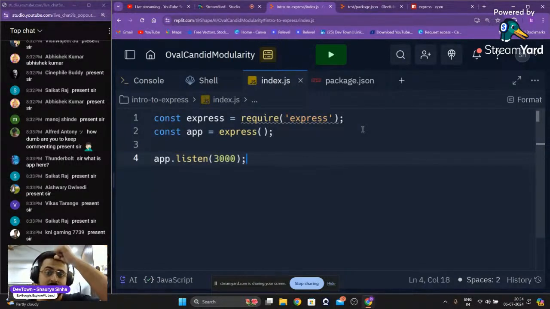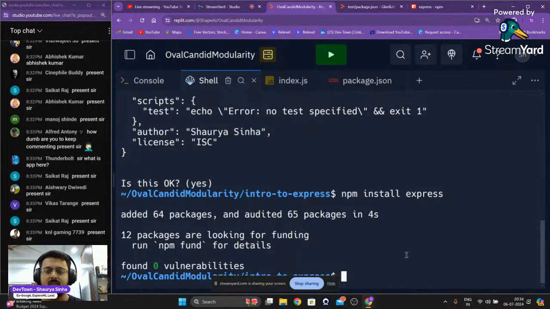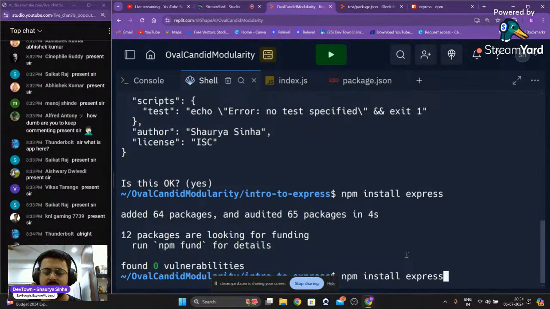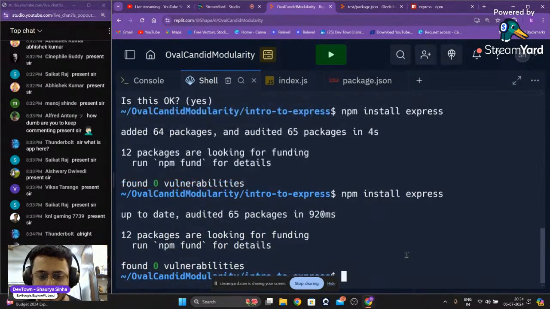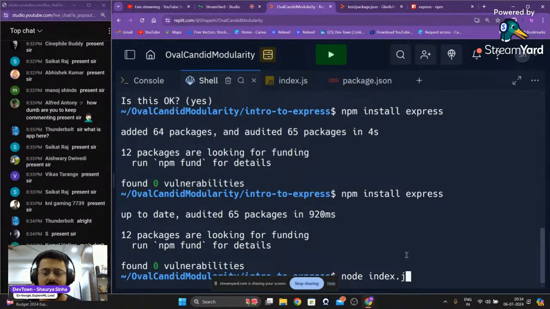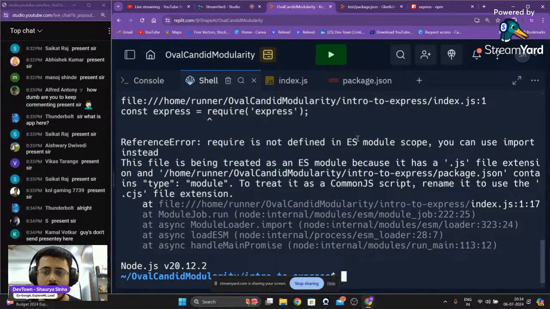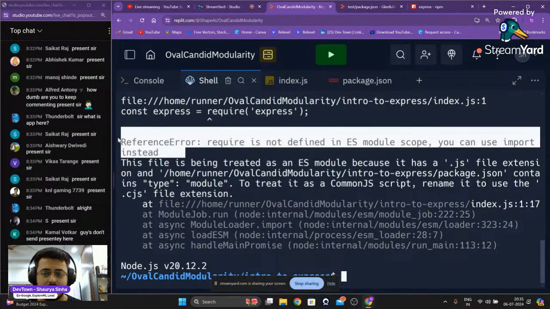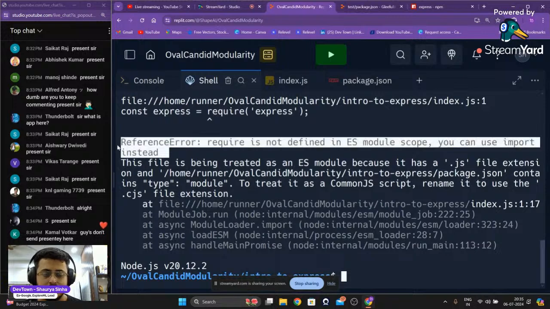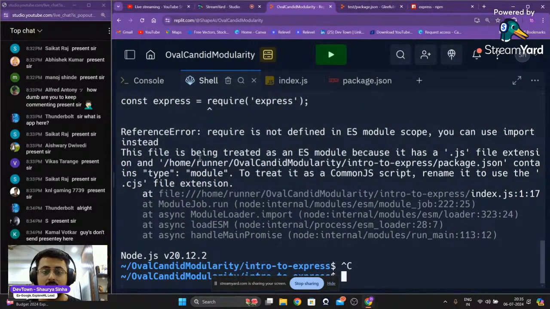No issues. We'll go back into our shell. We're going to install Express JS once again. Then we're going to run node index.js. Require Express. Why are we getting the same error again? Let me check.